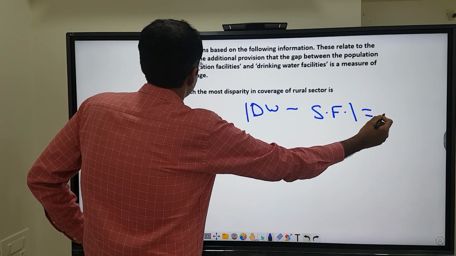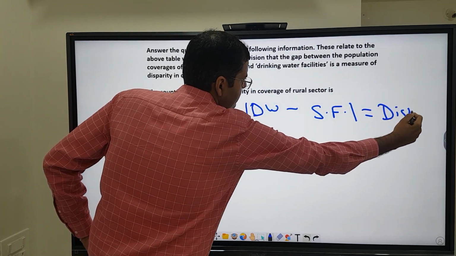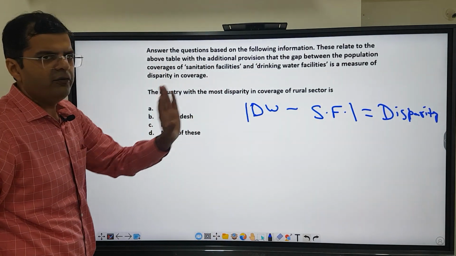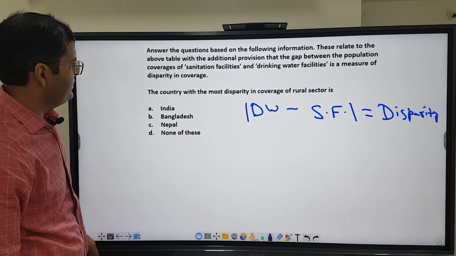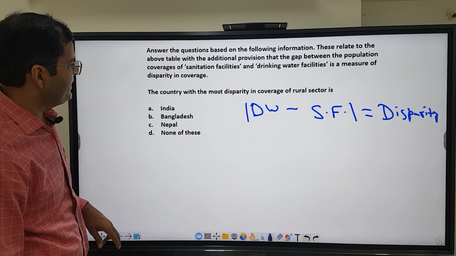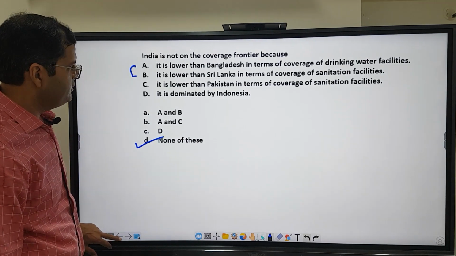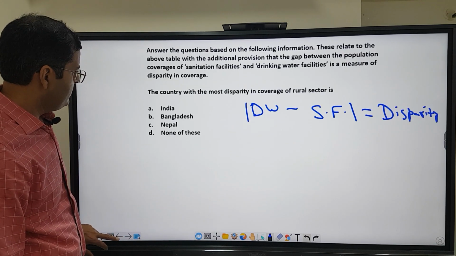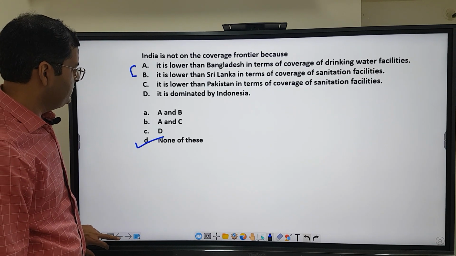It is called the disparity. Okay, disparity is the absolute value of drinking water minus sanitation facility. The country with the most disparity in coverage of rural sector. So what options do I have? India, Bangladesh, Nepal, none of these is also there.